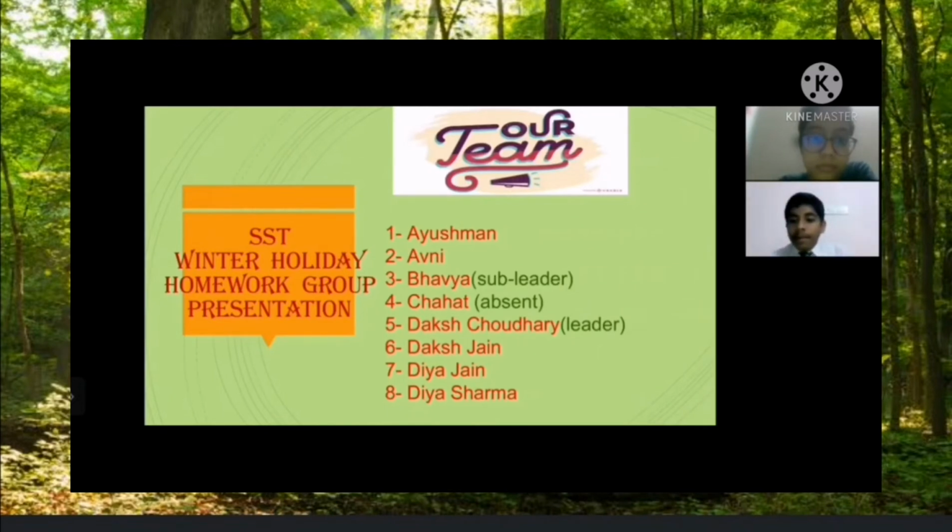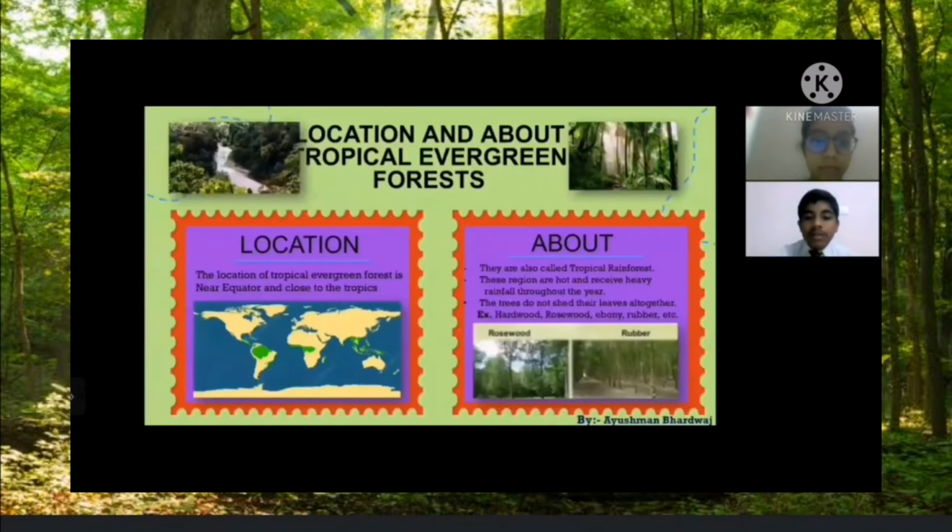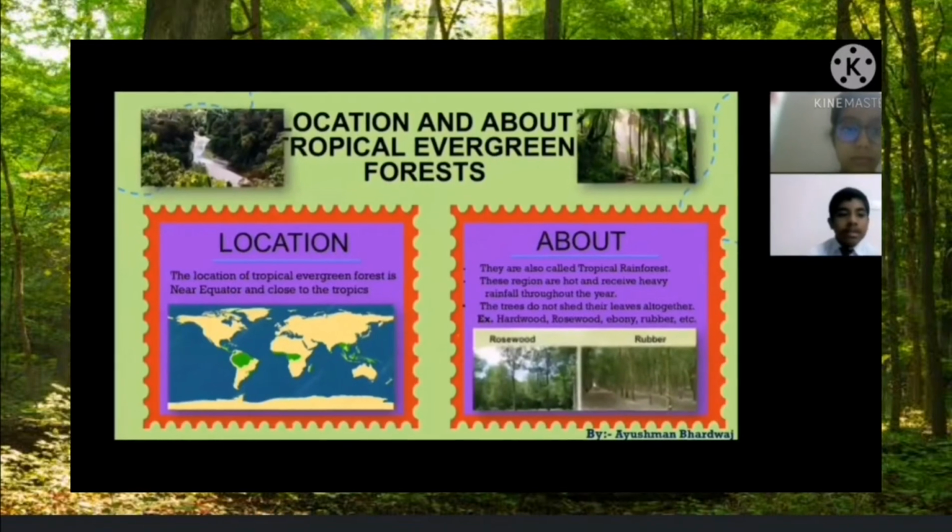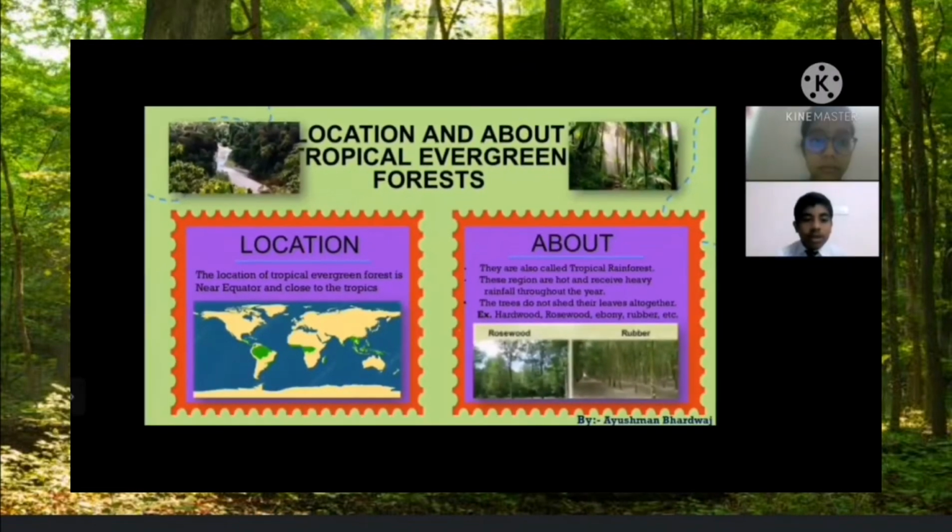Our group members are Aishman, Avni, Bhavya, who is sub-leader, Chahat, who is absent, Daksh Chaudhary, which means I am the leader, Daksh Jain, Diya Jain and Diya Sharma. So first we will start with the presentation, and it's the chance of Ayushman.